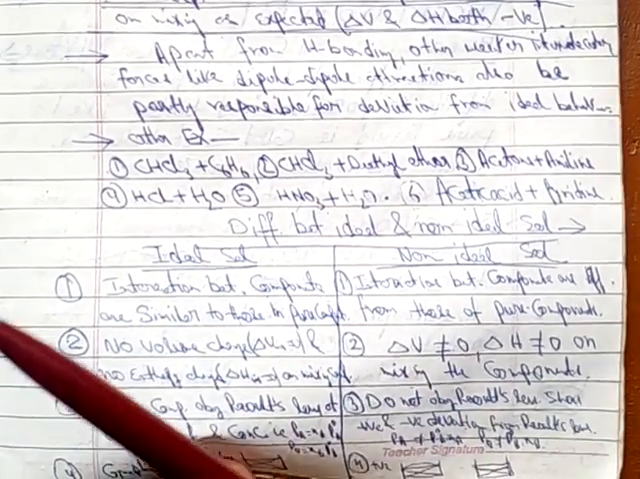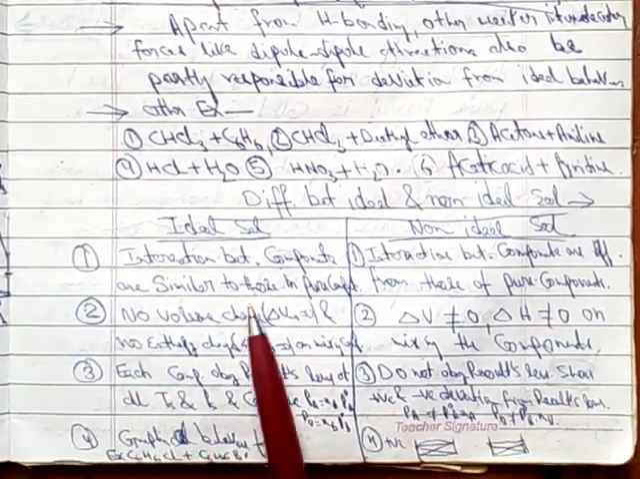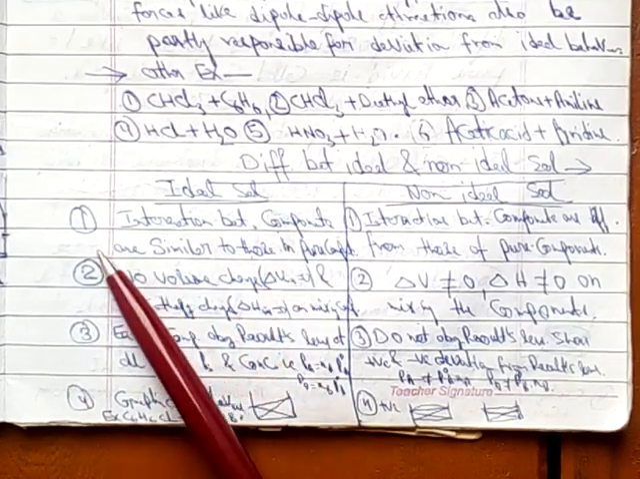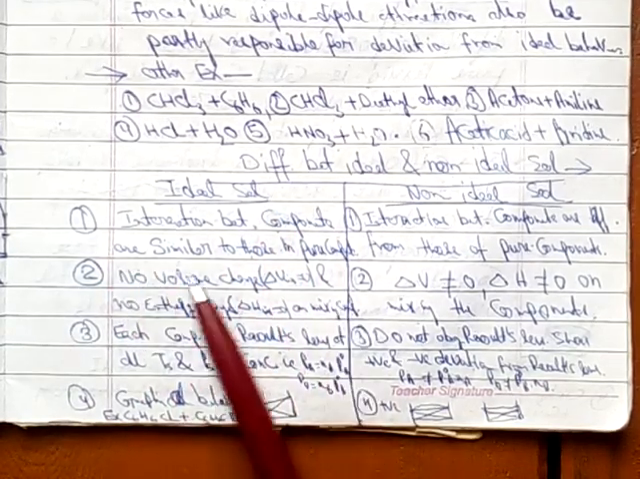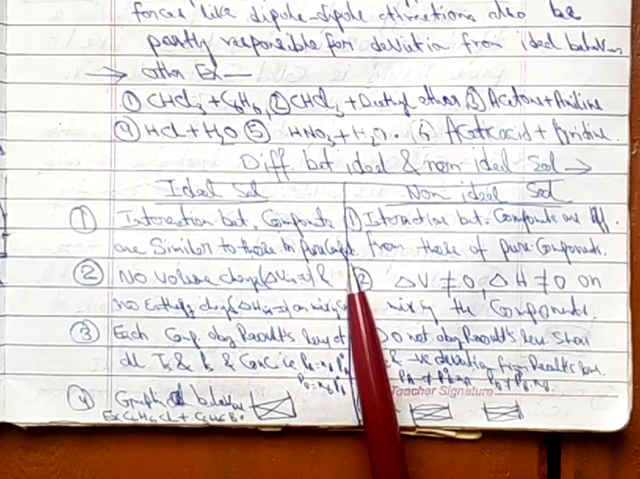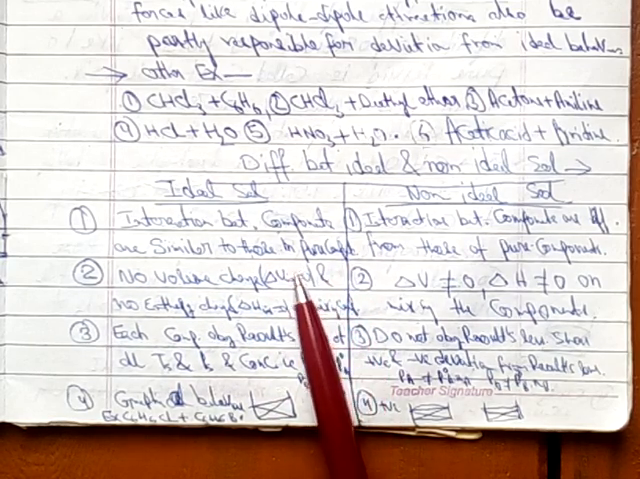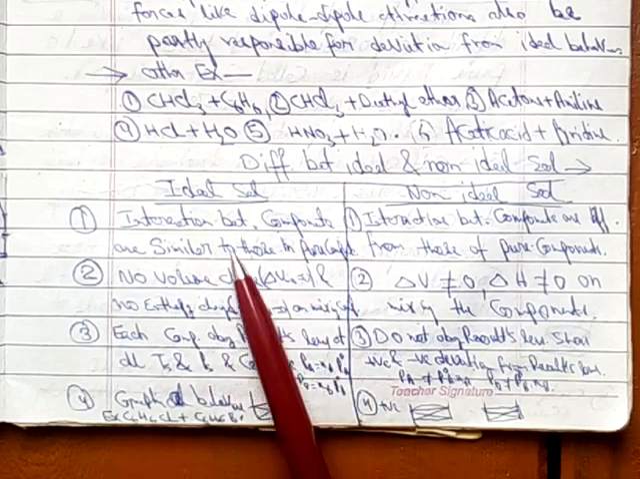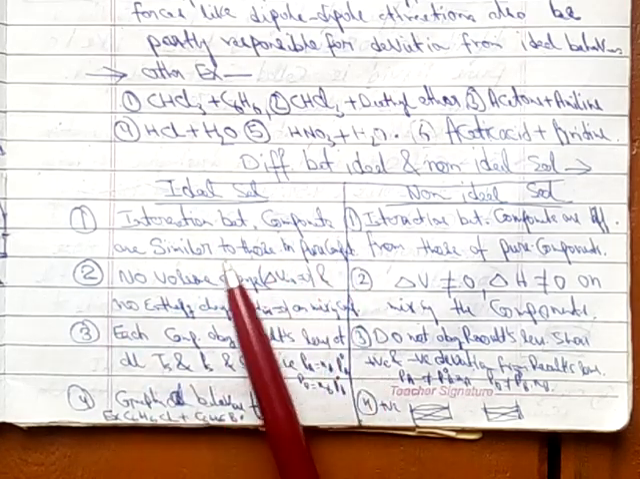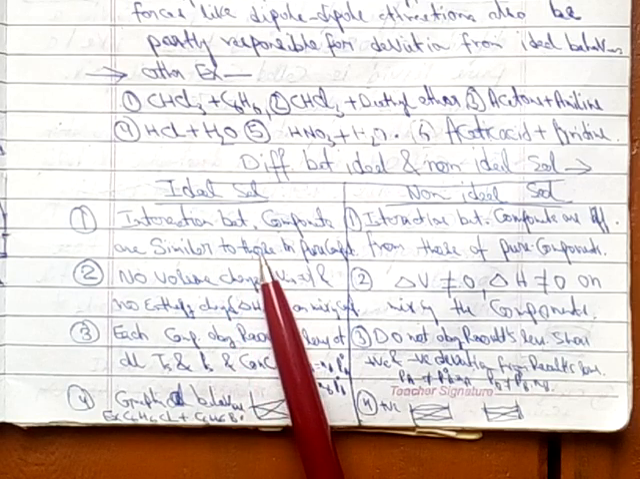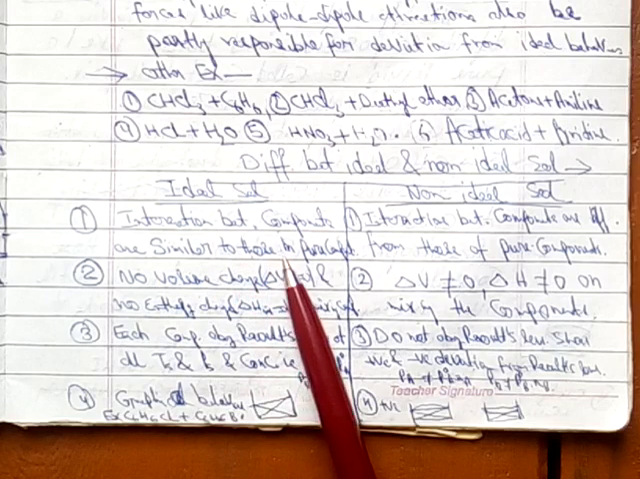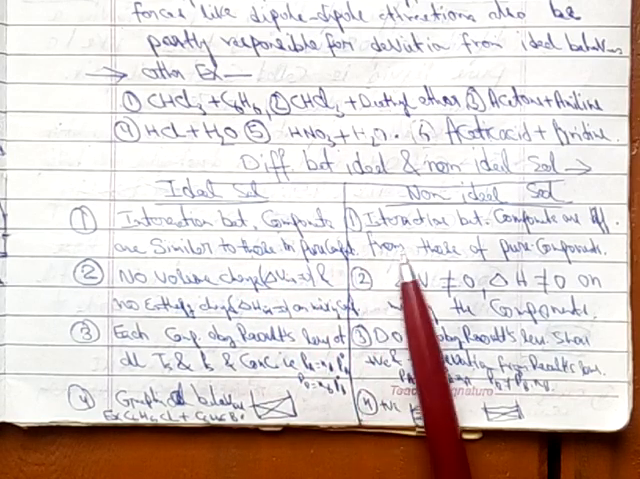Now finally we will wrap up the rest. We are going to see the difference between ideal and non-ideal solution, that is more important. So in ideal solution, first point, interaction between components are similar to those in pure components. So interaction between solute and solvent, solvent and solvent, and solute and solute are all similar. There is no change in volume, there is no change in enthalpy.